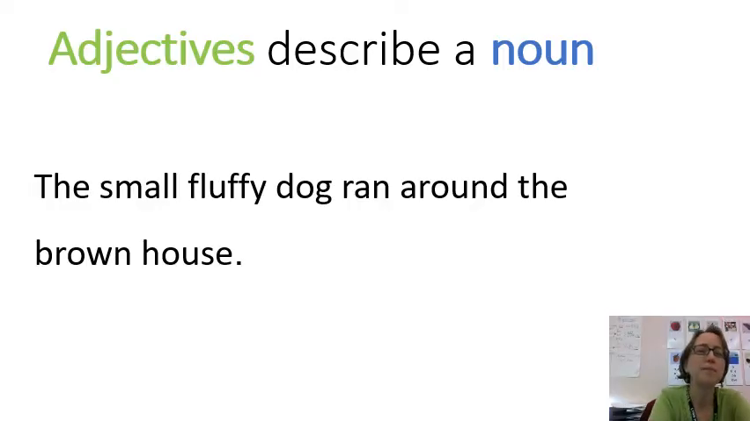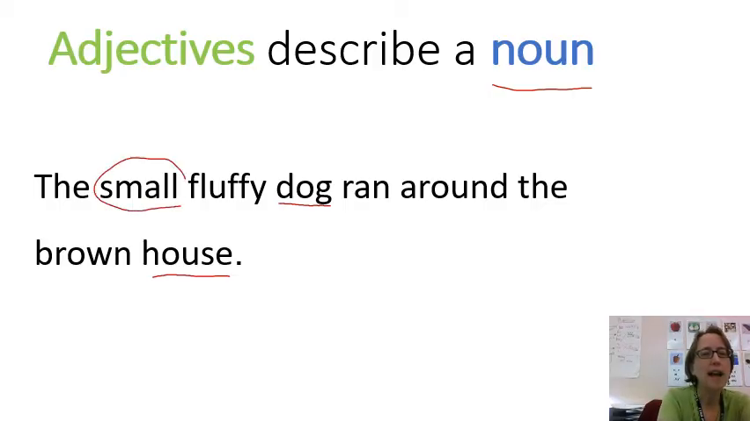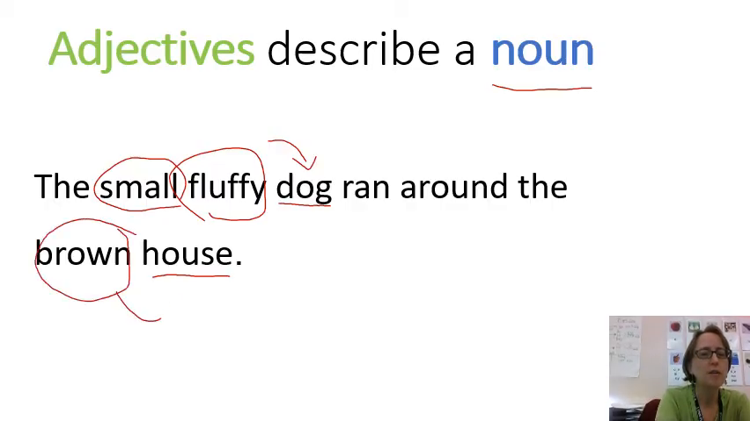Here's another example. The small fluffy dog ran around the brown house. First, we look for the noun. What are my nouns? I'll give you a hint. There are 2. Yes, dog and house are my 2 nouns. Now, what are the adjectives? Look for words that describe dog and house. Okay, small and fluffy describe the dog. Brown describes the house. Those are my adjectives.